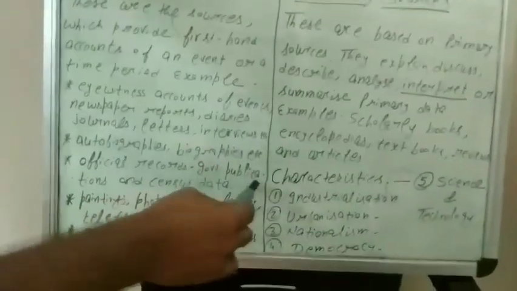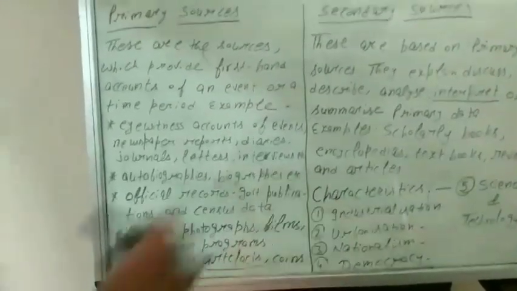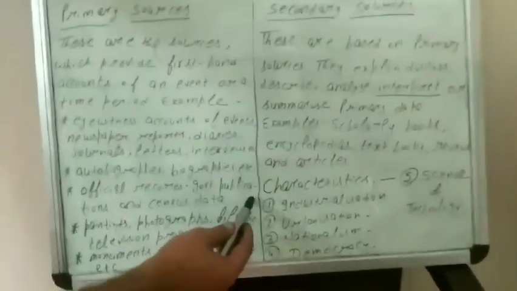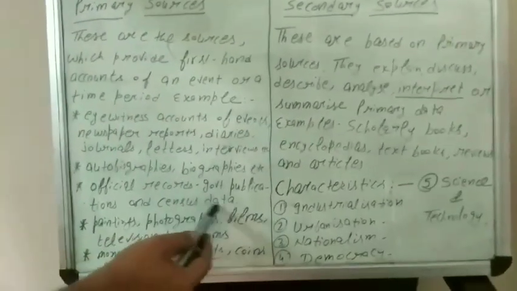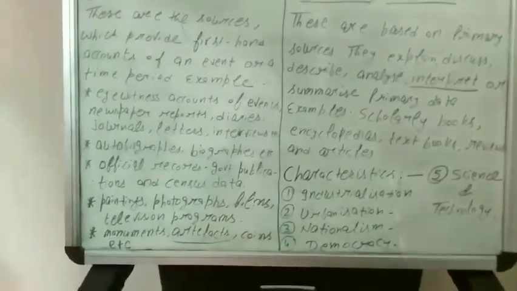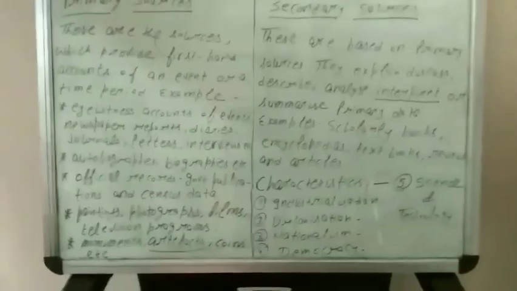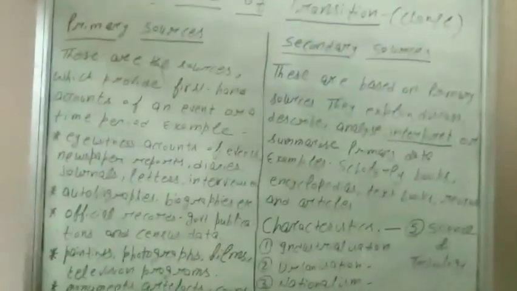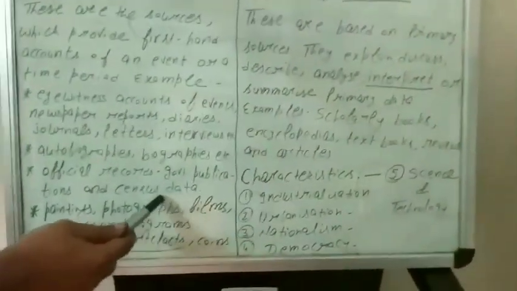Official records, government publications. The government has given so many letters regarding whatever events happened. And census data, we know that after every 10 years we have a census, called Janganna. Now the 2021 census is pending, and it may be a little late because in 2020, due to coronavirus, we were not able to start this work.